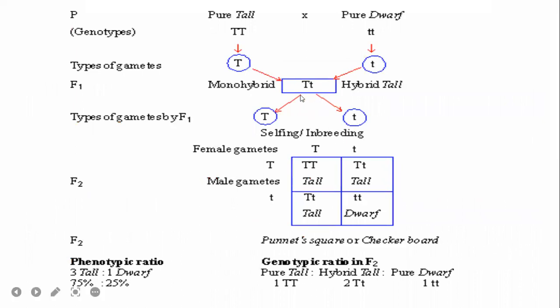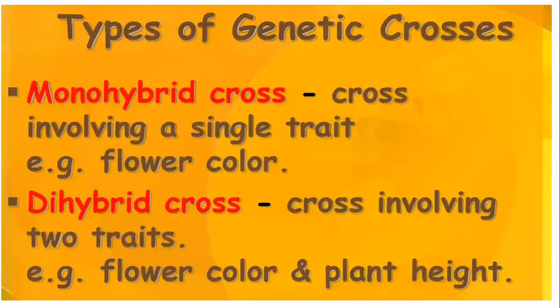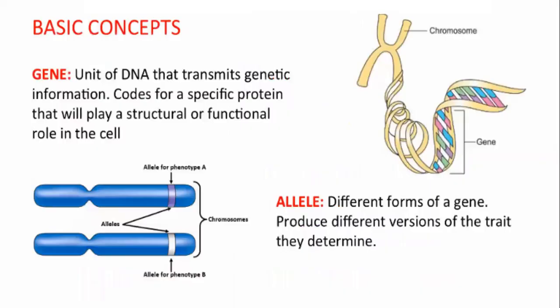Look at here. When Mendel did his experiments, look at that here, when he crossed tall plant versus dwarf plant, all were tall, and he repeated this experiment for all 7 characters.